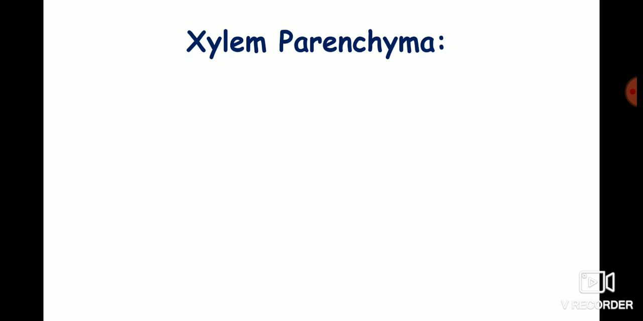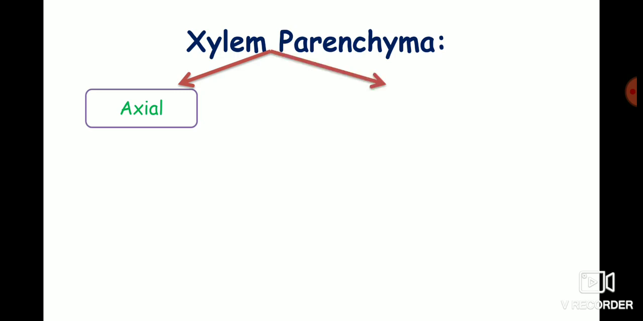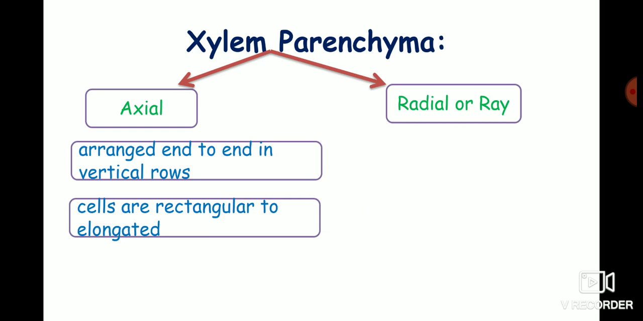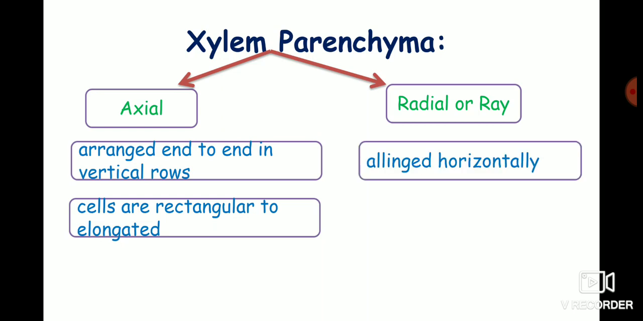They form a major part of primary xylem, and in secondary xylem, the xylem parenchyma is of two types, the axial parenchyma and the ray or radial parenchyma. In the axial parenchyma, the cells are arranged end to end in vertical rows among the tracheary elements. These cells are rectangular to elongated with horizontal end walls. Whereas in radial or ray parenchyma, the cells are arranged horizontally among the tracheary elements.